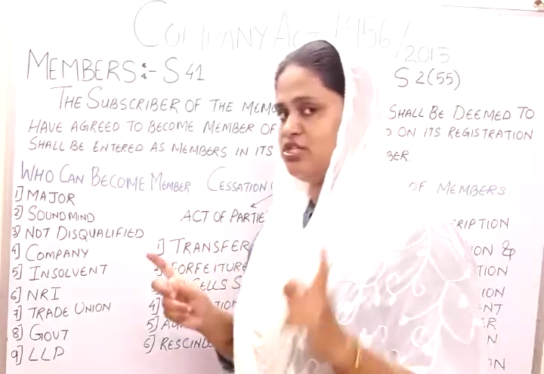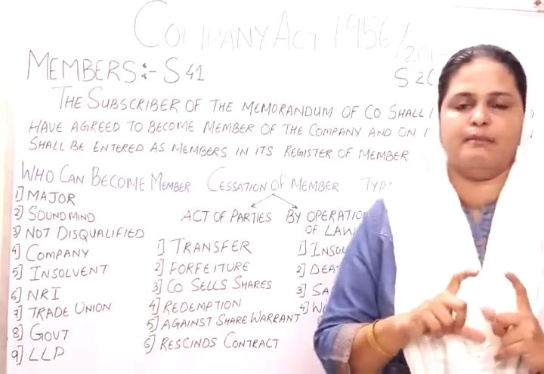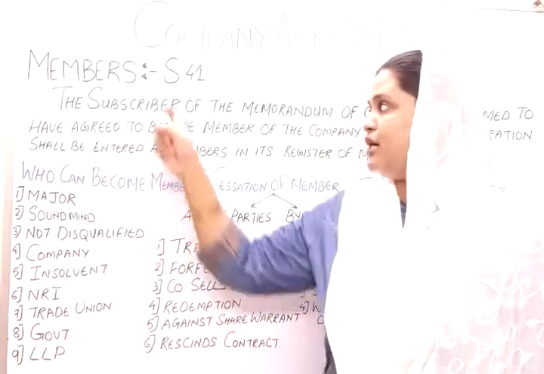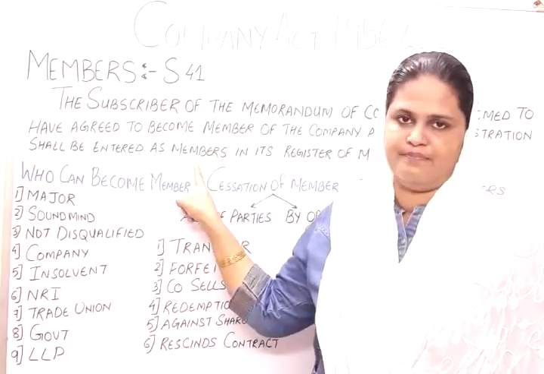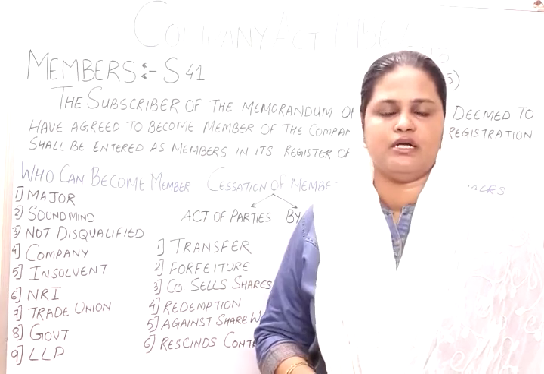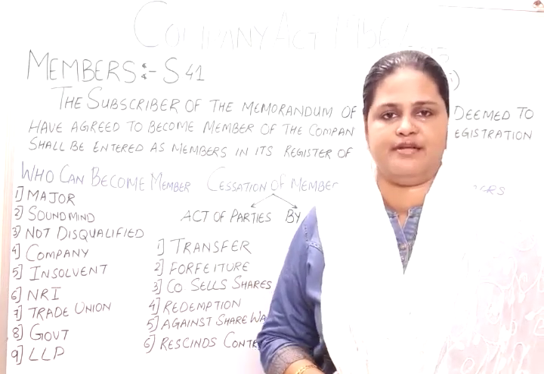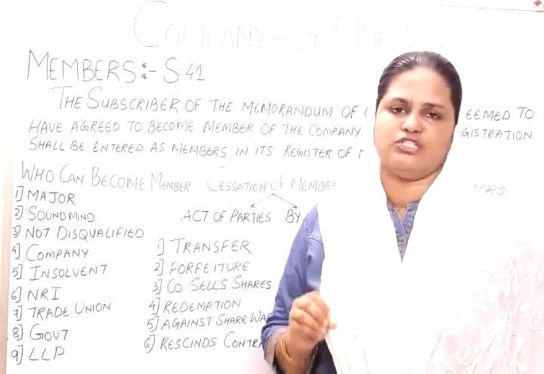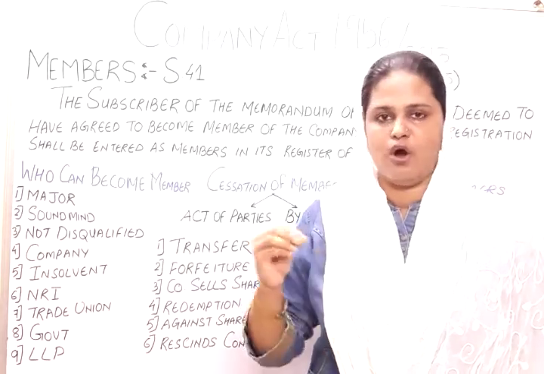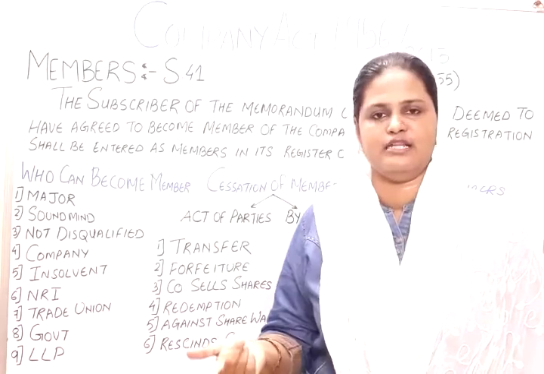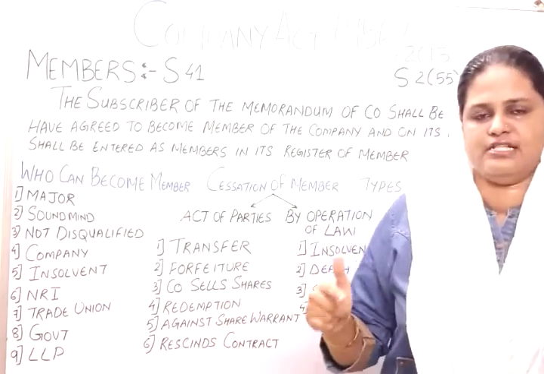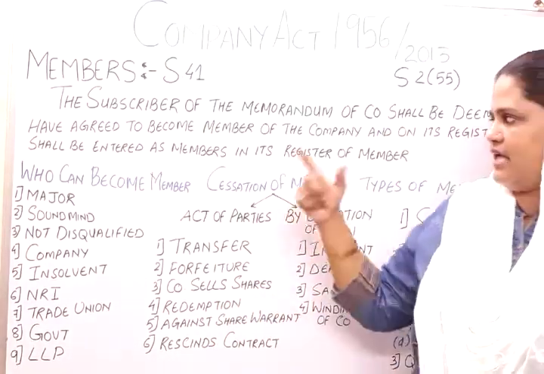Usually the member and the shareholder concepts are the same, but everywhere the word member is used because of this term. A member can be a member without holding a share, but a shareholder cannot be a member if he is not holding a share. We'll see the shareholder in another chapter.